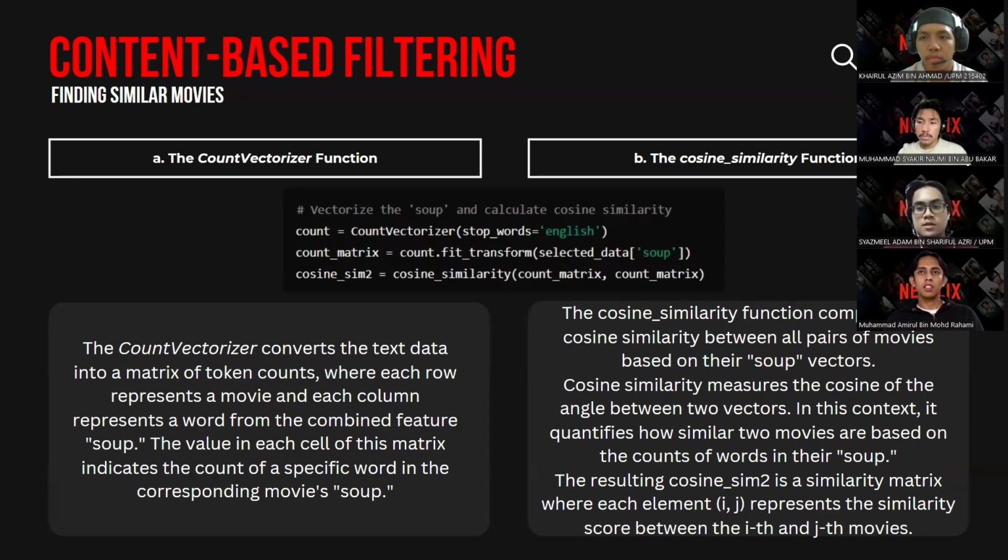The cosine similarity function computes the cosine similarity between all pairs of the movies based on their soup vectors. This similarity measures the cosine of the angle between the two vectors. It quantifies how similar two movies are based on the count of words in their soup. The resulting cosine_sim2 is a similarity matrix where each element represents the similarity score between the i and j movie.